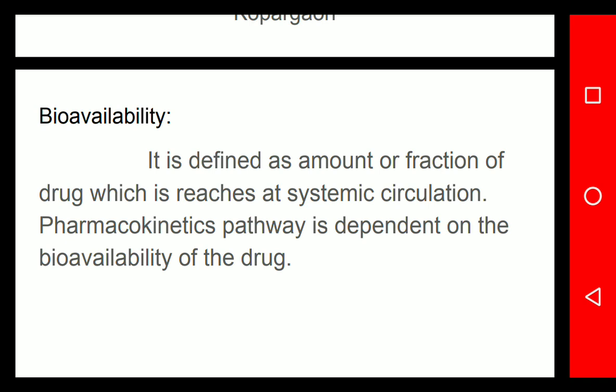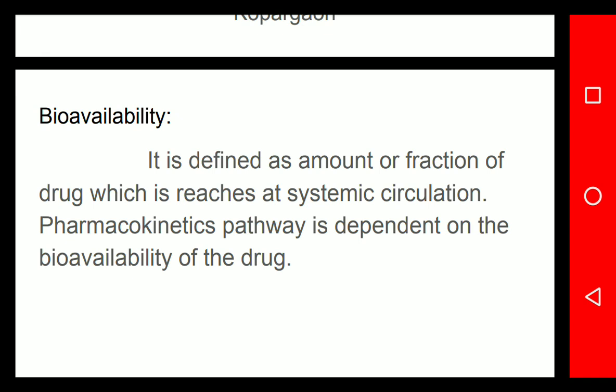The pharmacokinetic pathway is dependent on the bioavailability of the drug. Rate and extent means, after the administration of the drug, how much amount of drug is available to the biological system. For example, if a 1 mg or 5 mg tablet is given, the active pharmaceutical ingredient is the important part of that tablet.